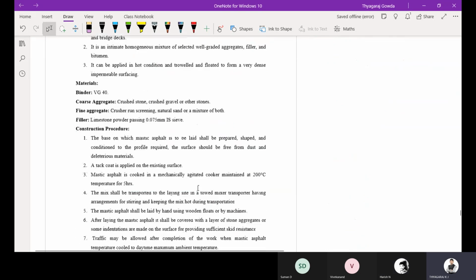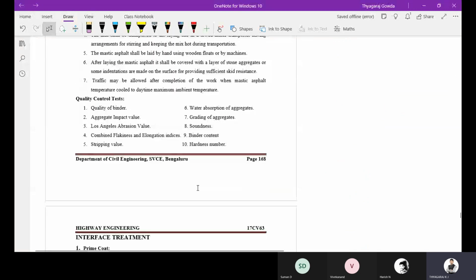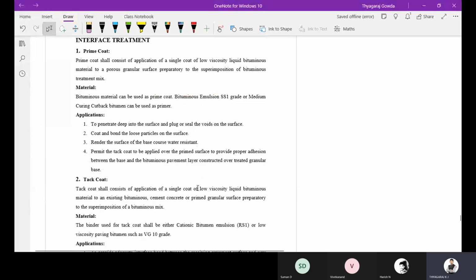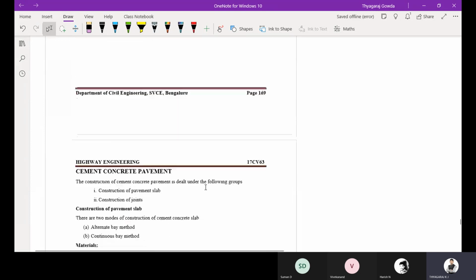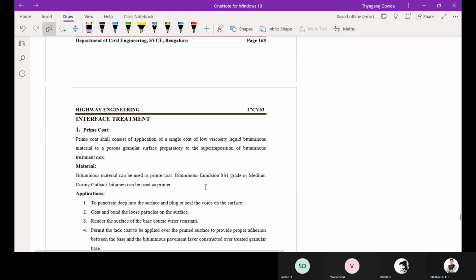Next is mastic asphalt, which is not there in your syllabus. Next, I was telling, prime coat and tack coat. So prime coat consists of application of a single coat of low viscosity liquid. So in the exam they will ask, write a short note on